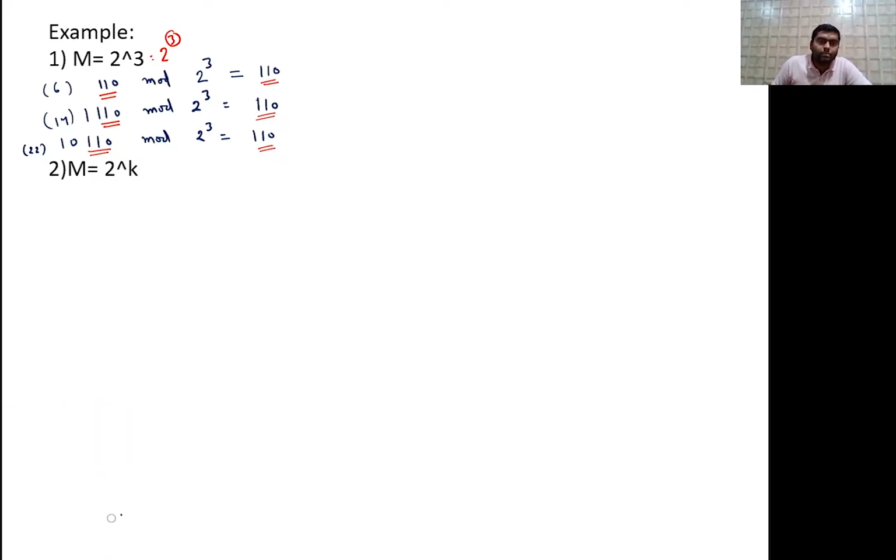For example, just take one more. Take 1 1 1 1, है ना, and 1 0. So and mod we are doing mod 2 raised to the power 3. So what is this value? This value is what? 2 4 8 16 and 32. 32 and 16 48. 48 and 8 is 56. 56 and 6 is what? 62. So 62. 62 में 8 का mod करेंगे. So 8 7 या 56. So remaining is what? 6. So 6 means 110.